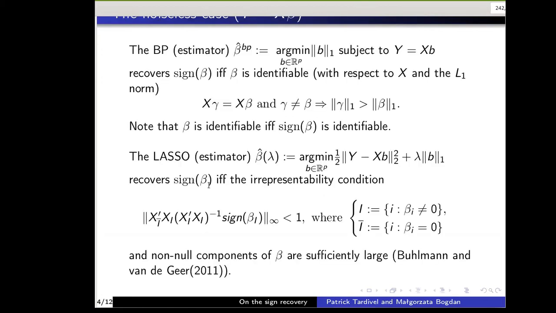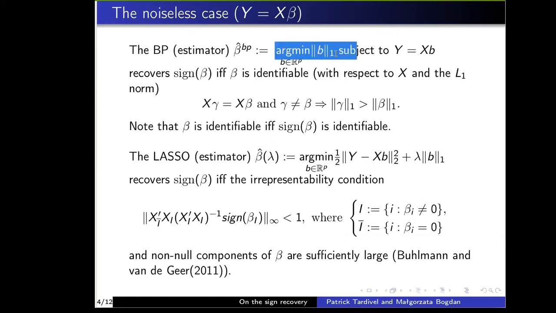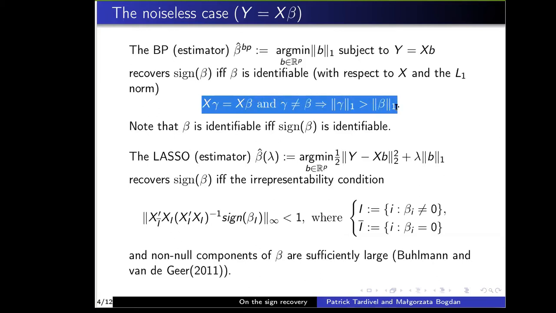First, I am in the noiseless case, so I have y equals x beta exactly. There is no epsilon currently. And I want to recover beta. I think the most natural way to recover beta in the noiseless case using a convex optimization approach is by solving the basis pursuit optimization problem. And basis pursuit can recover the sign of beta if and only if the identifiability condition holds. Thus, we have these implications.